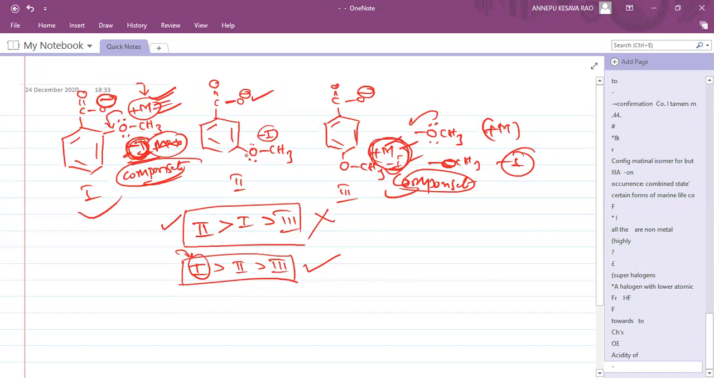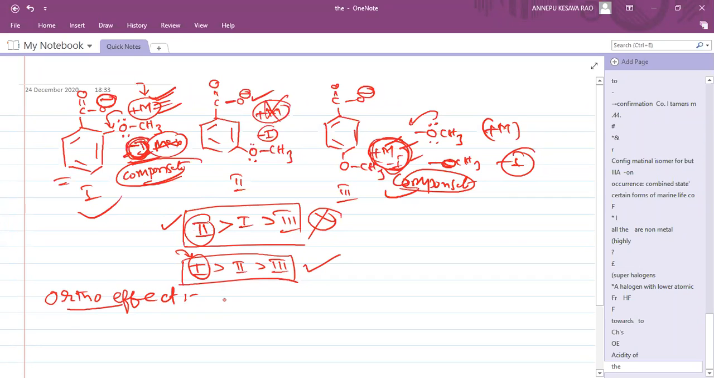Okay. Second case, no plus M is there, only minus I is there. So that it is more stable, I told you. But this is not the correct answer. What is the correct answer here? 1. So remember, there is one point: the ortho effect. What is the ortho effect? For benzoic acid only, the ortho effect is there.